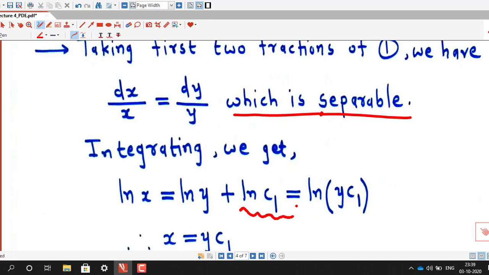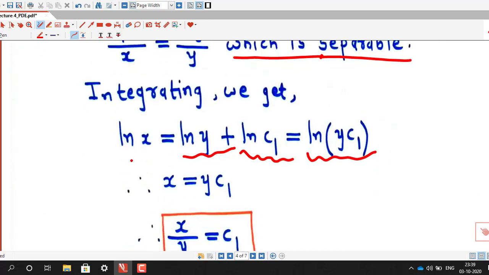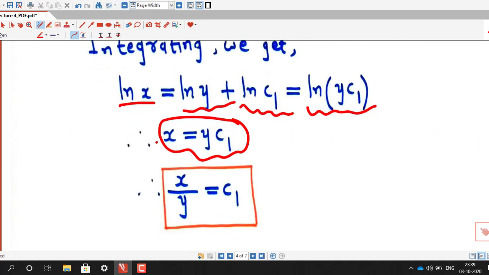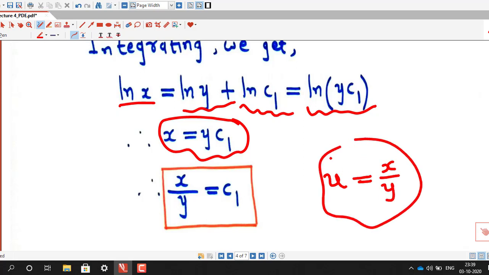This is just for convenience. If you wish, you can write c1 also. Now log y plus log c1 is log of y into c1 using the property of logarithm. So we obtain log x equal to log of y into c1, therefore x equal to y into c1, because the logarithmic function is one-one function. Therefore x upon y equal to c1. That means the first solution is u equal to x by y.